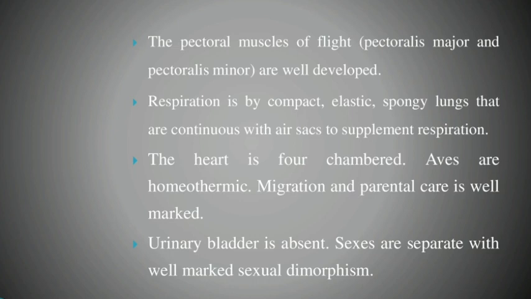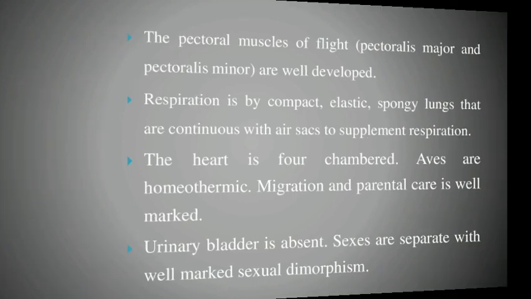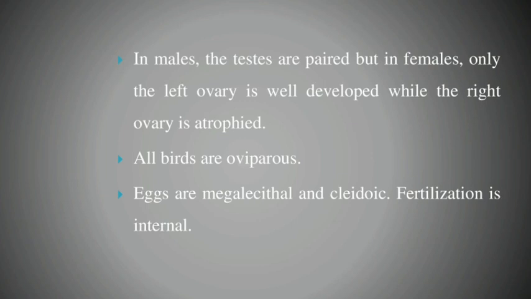The sexes are separate, with well marked sexual dimorphism. Questions will be asked: which one is an example of well marked sexual dimorphism? Frogs also have well marked sexual dimorphism in amphibians. Next, birds also have well marked sexual dimorphism. Such questions may be asked in 2 mark, 5 mark, critical and creative questions. In males the testes are paired, but in females only one ovary, the left ovary, is well developed, and the right ovary is atrophied.